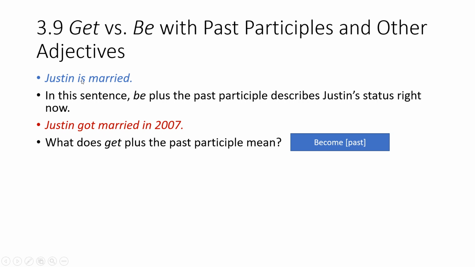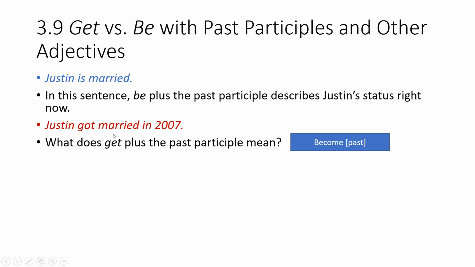This is not like the other case that we studied in 3.6. We said be and get can be used with the same meaning in the past participle. But when they're used with past participles and other adjectives, when the past participle is used as an adjective, not as the main verb of the sentence, therefore we have differences in meaning.